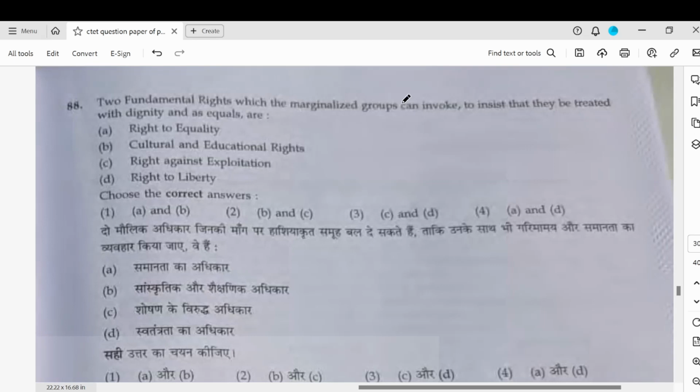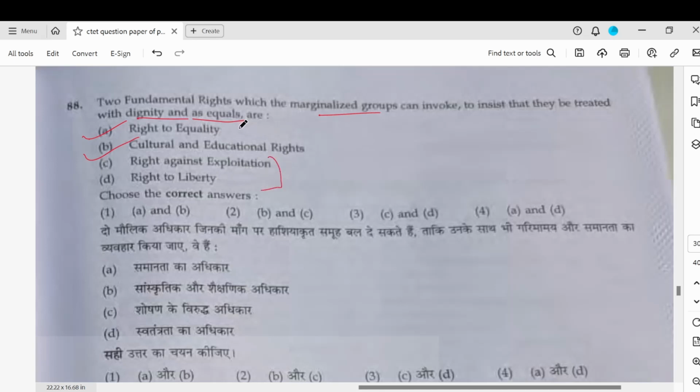Two fundamental rights which the marginalized group can invoke to insist that they be treated with dignity and as equal. So, right to equality is, of course, the first thing. And then cultural and educational rights. Now, right against exploitation is good, and right to liberty, these are all good rights.